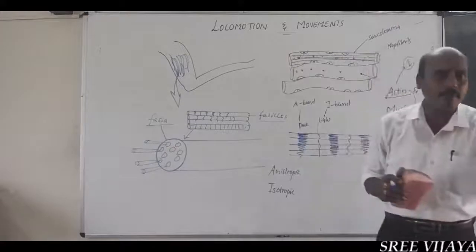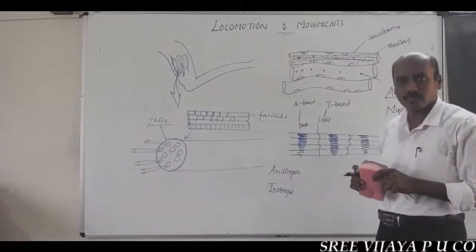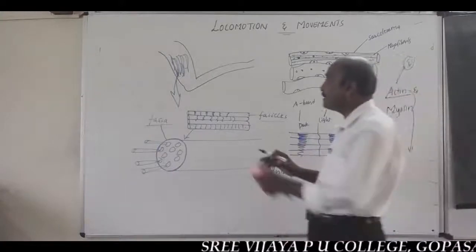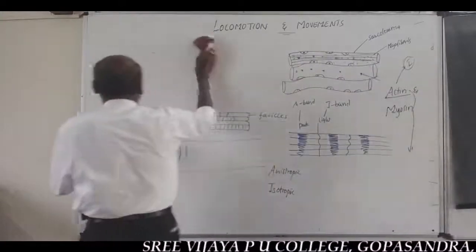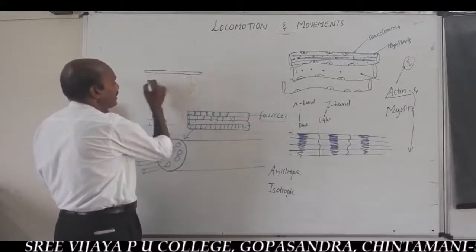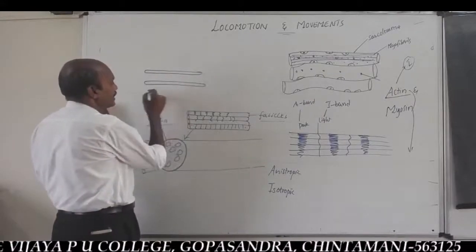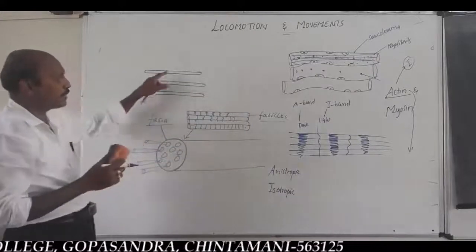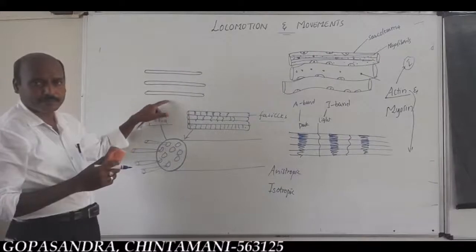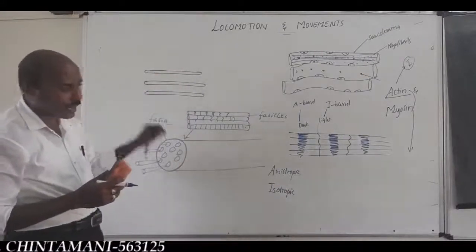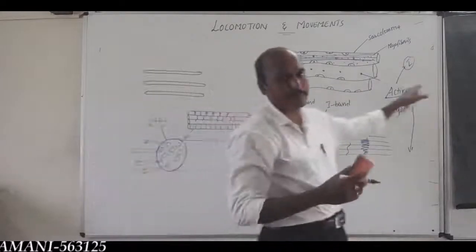These actin and myosin proteins are arranged parallel to each other, and also along the axis of the muscle fibers.